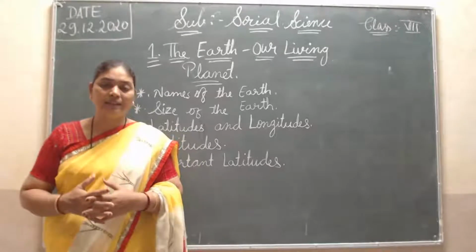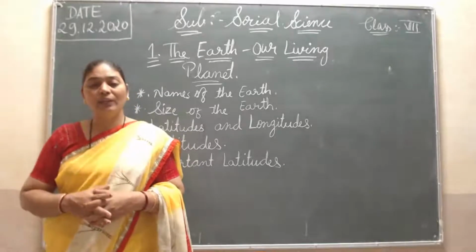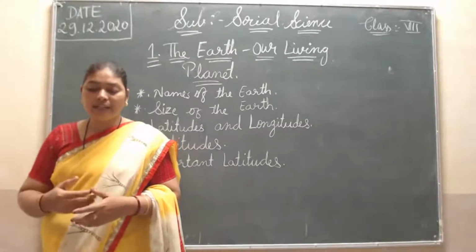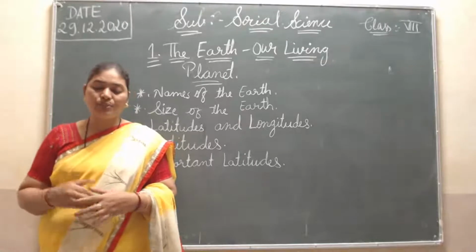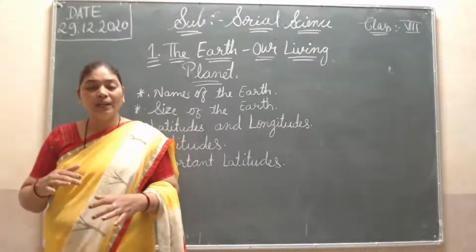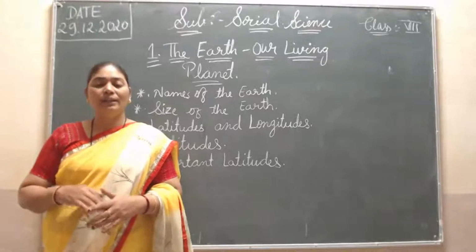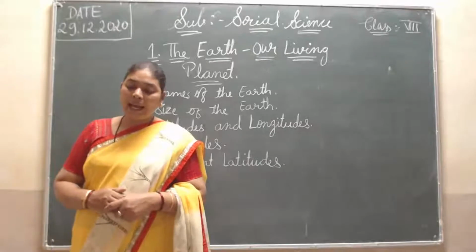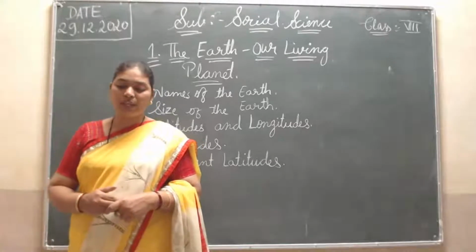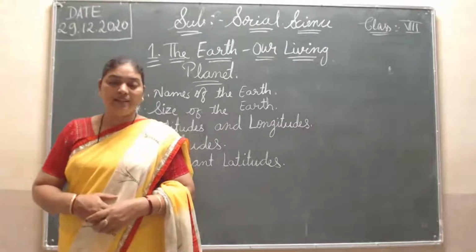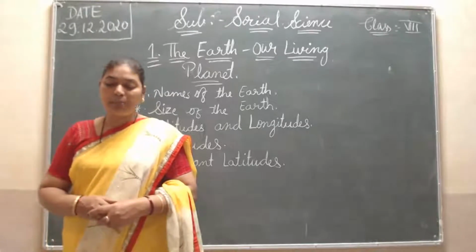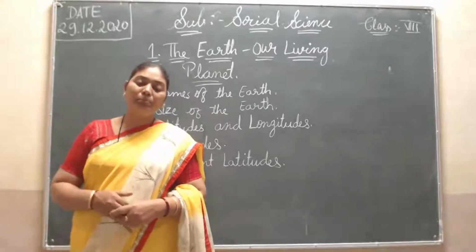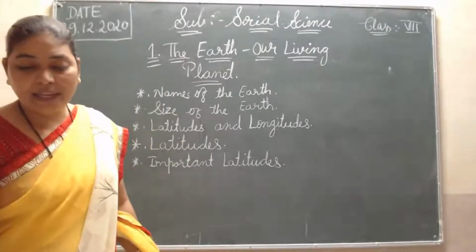Of the land on the earth, only 29.22% is land. The earth has an unequal distribution of land and water. Water is more, land is less. So the ratio between the land and the water bodies is 1:2.43.